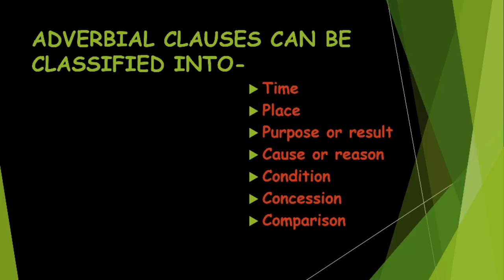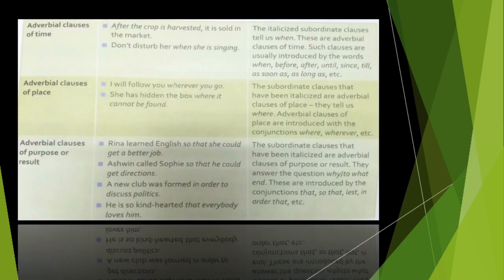Right? Now let's see the classification of adverbial clauses. जैसे हमने classification देखा है adverbial phrases का, in the same way we have classification of adverbial clauses. Right? Now just see the classification, which are the types? Adverbial clause of time, of place, purpose or result, cause or reason, condition, concession and comparison. So these are the kinds of adverbial clauses. So now we are going to see them in detail one by one. So let's start with adverbial clause of time.